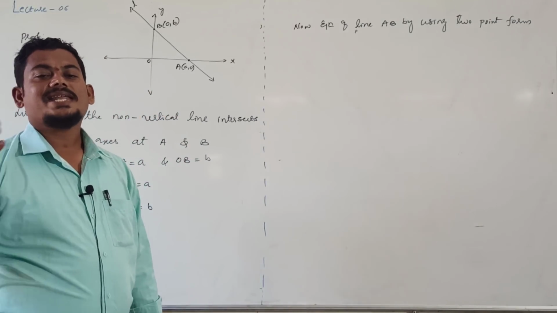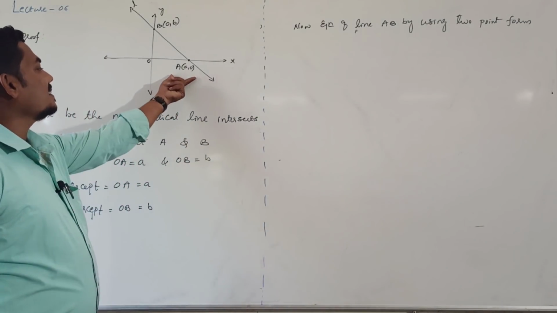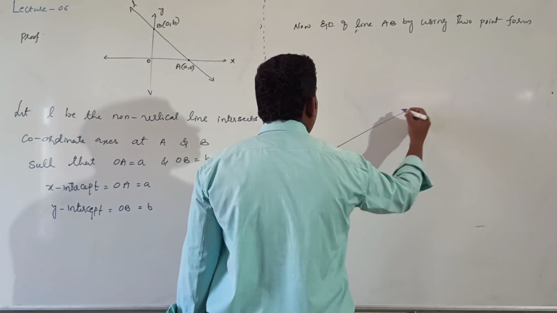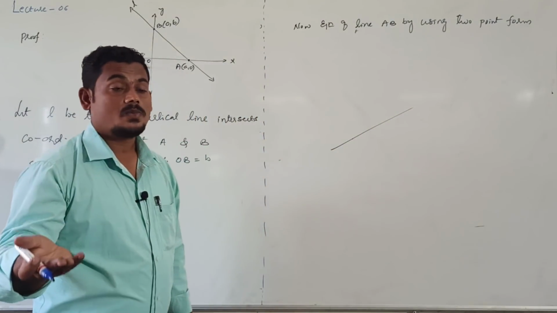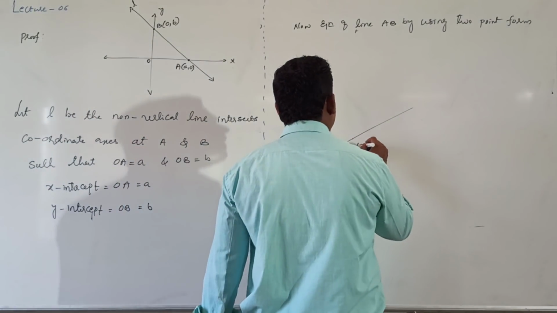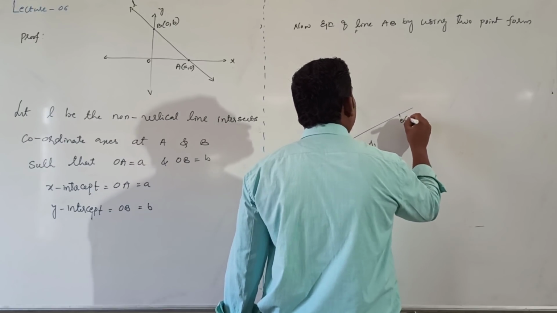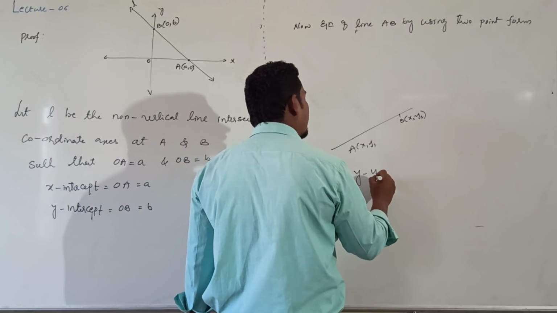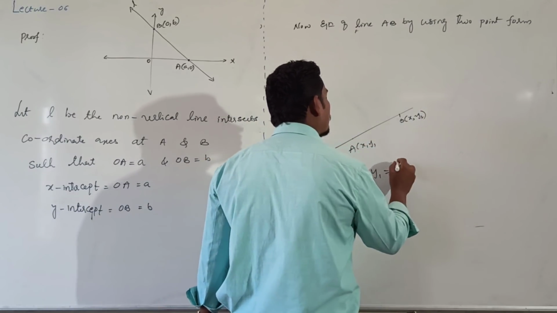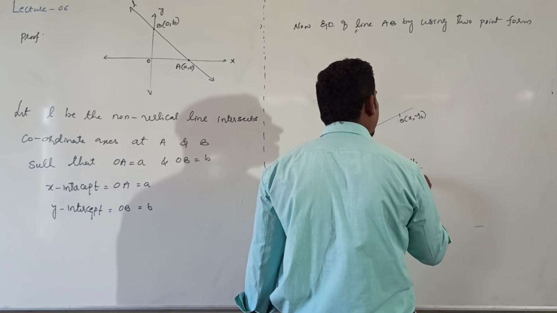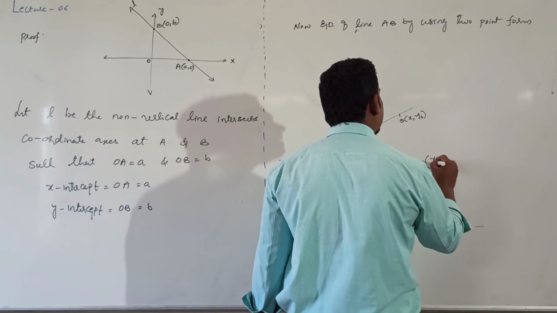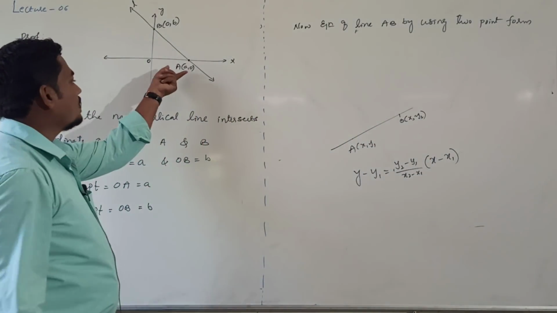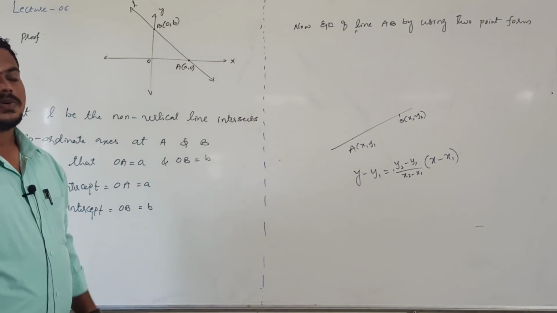Treat this point as x1 y1 and this point as x2 y2. Suppose A is (x1, y1) and B is (x2, y2). Then the equation is y minus y1 is equal to (y2 minus y1) divided by (x2 minus x1) into (x minus x1). It is the equation of the line in 2-point form. Treat the first point as x1 y1 and the second point as x2 y2.